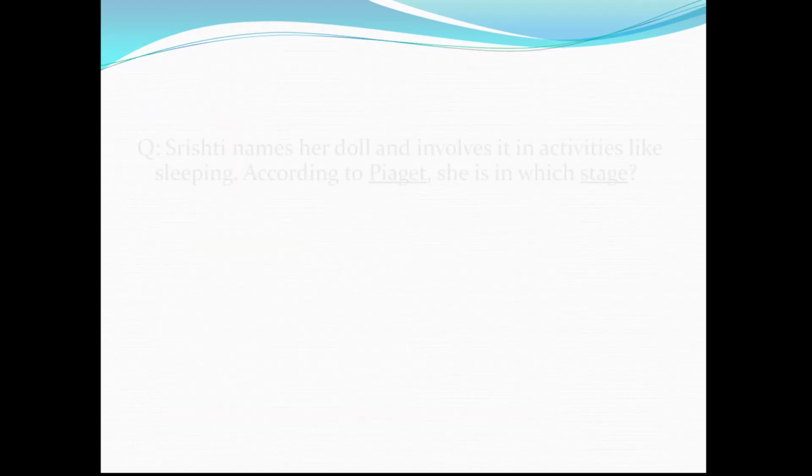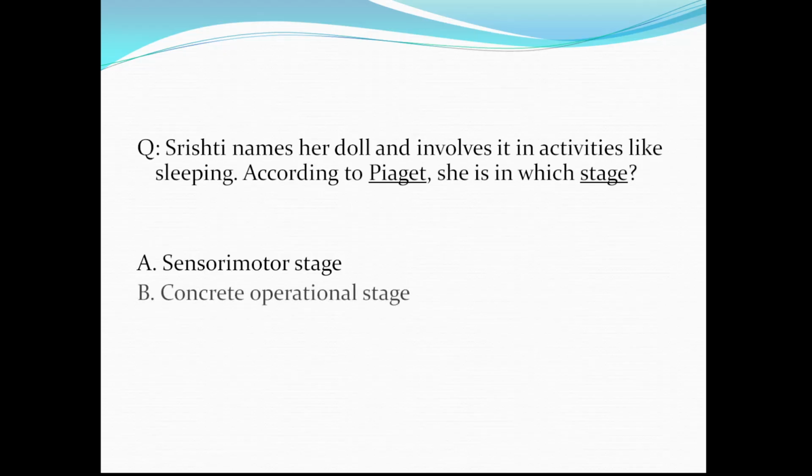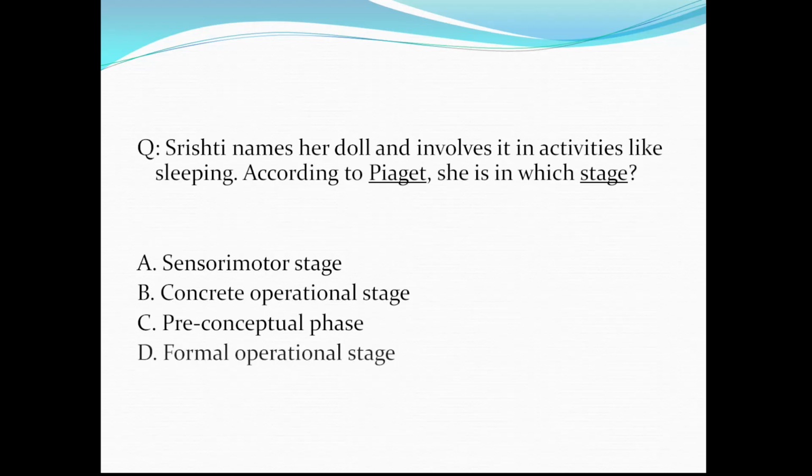Now coming to the next question. Srishti names her doll and involves it in activities like sleeping. According to Piaget, she is in which stage? The key question is, what are the different stages proposed by Piaget? We need a thorough understanding of the various stages and the activities according to each stage. The options given are sensory motor stage, concrete operational stage, preconceptual phase, and formal operational stage.